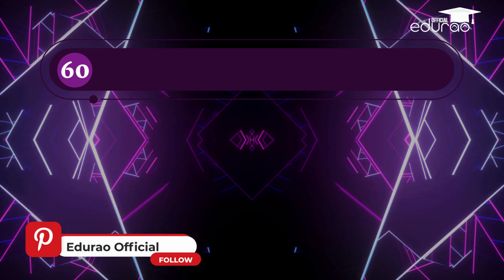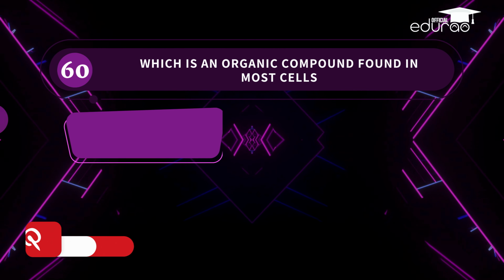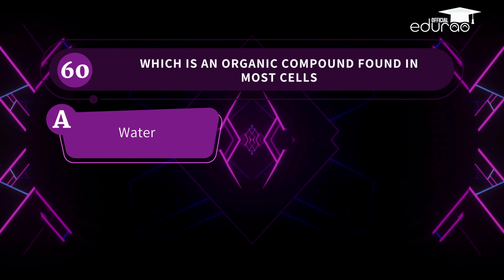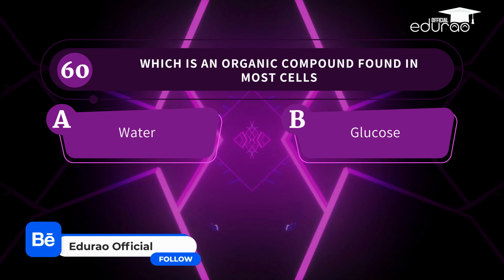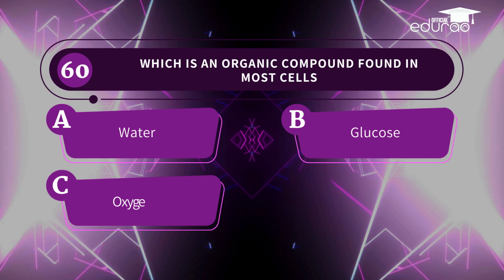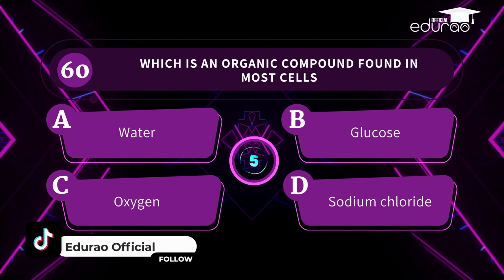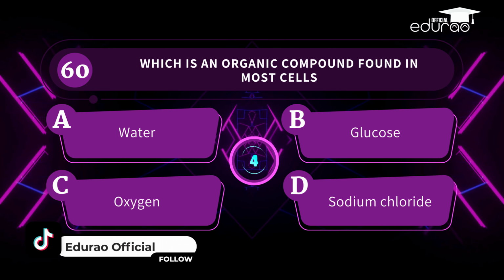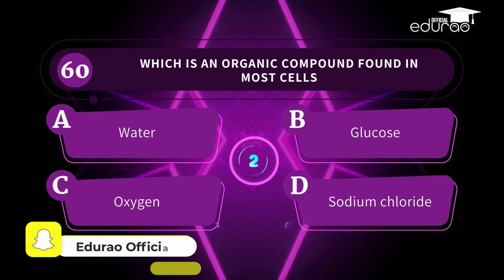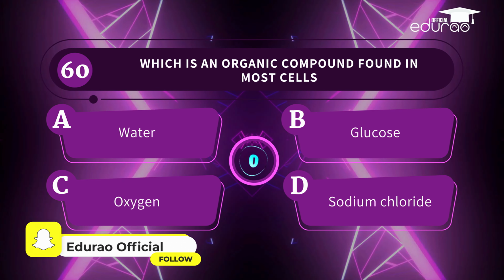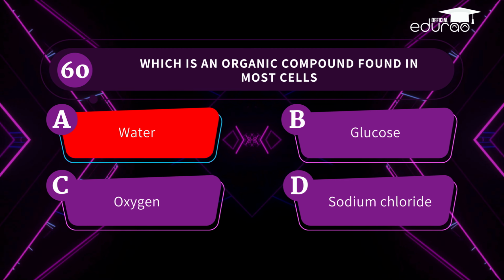Question 60. Which is an organic compound found in most cells? A. Water. B. Glucose. C. Oxygen. D. Sodium chloride. I agree, you're correct. The correct answer is water.